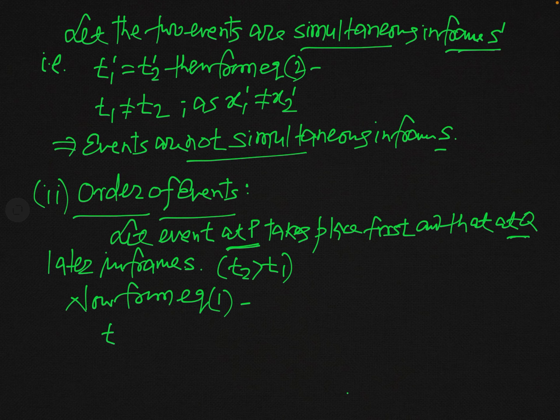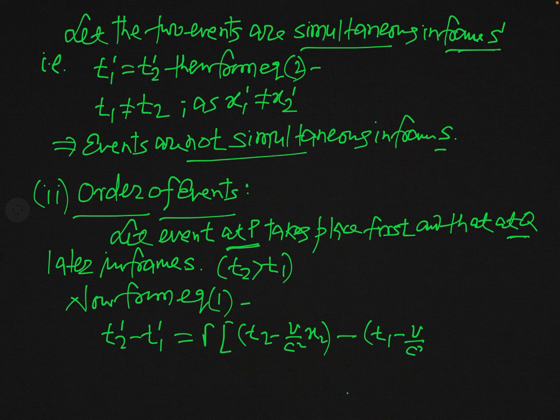From equation 1, T2 prime minus T1 prime will be simply equal to gamma, which is a common factor, times T2 minus V over C square into X2, minus T1 minus V over C square into X1.